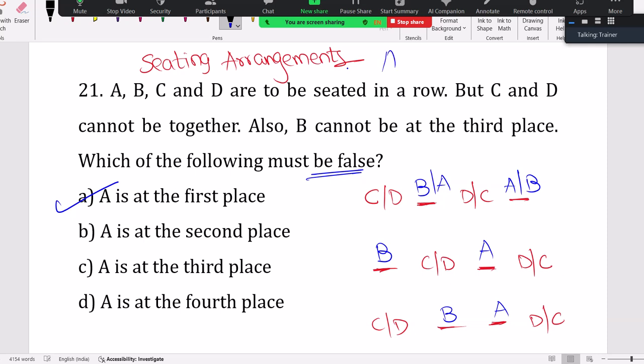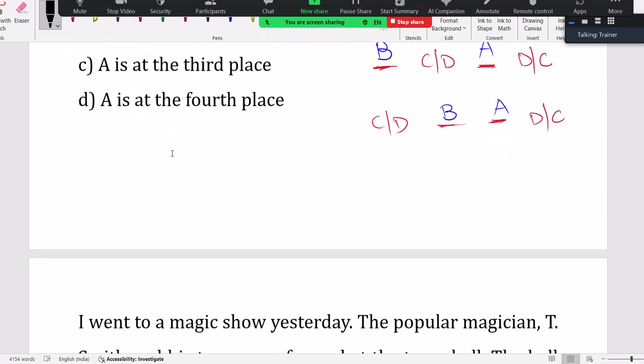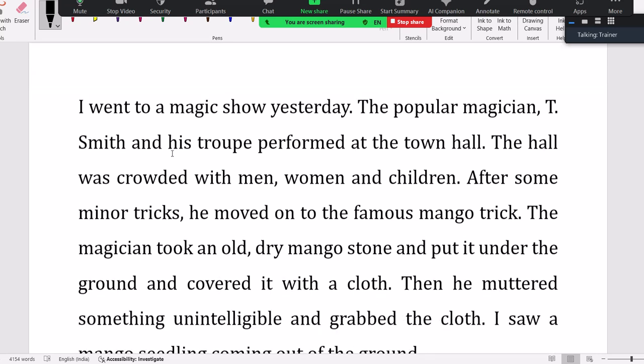If you fix A in the first place, C and D cannot occupy adjacent places. So if C, D, here it should be D and C, then you are forcing B at the third place. You are leaving B at the third place, which contradicts the question, right? So that's why A at the first place is wrong. You can do it this way also, right? See, that's the beauty in the questions, dear. There is your jump, fine, but still there is scope to learn.